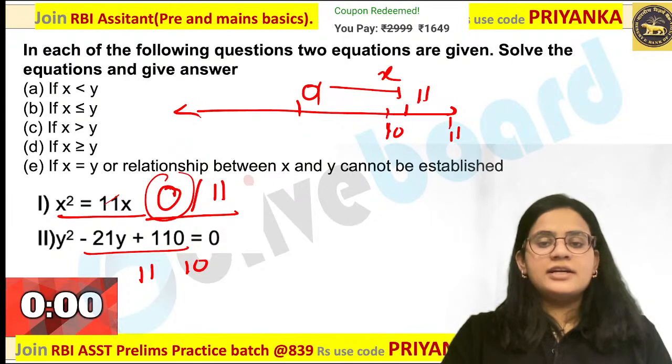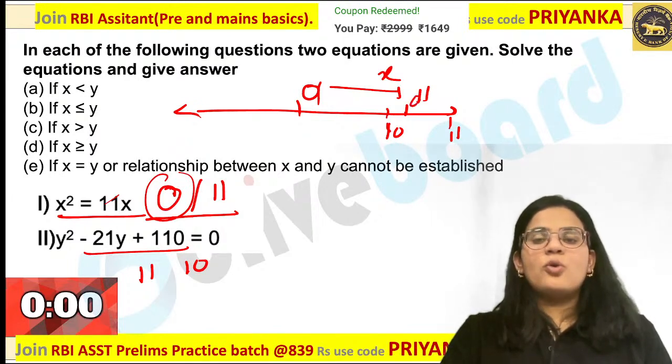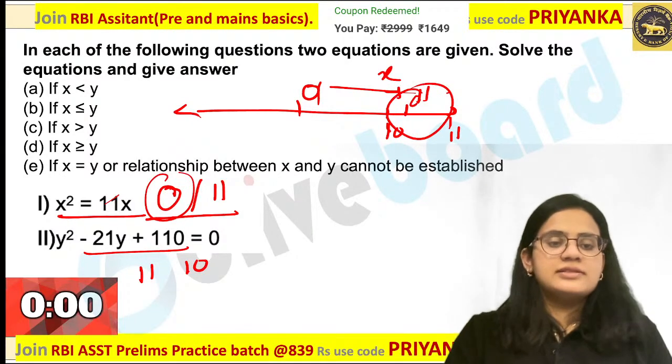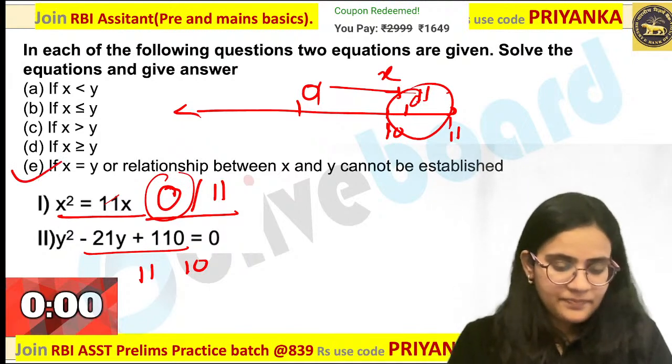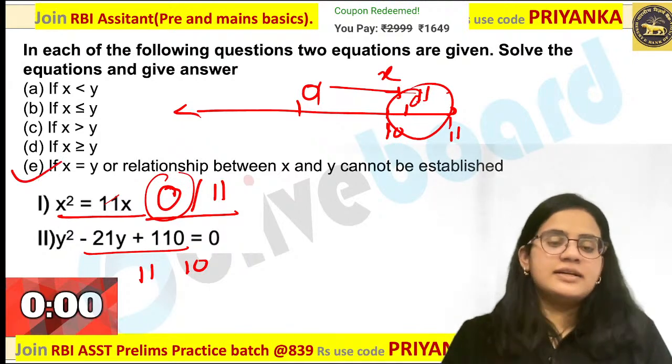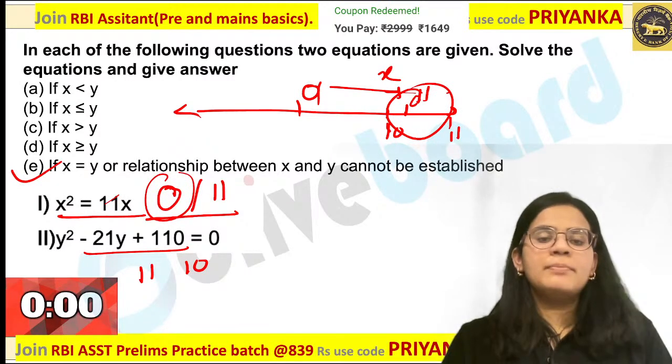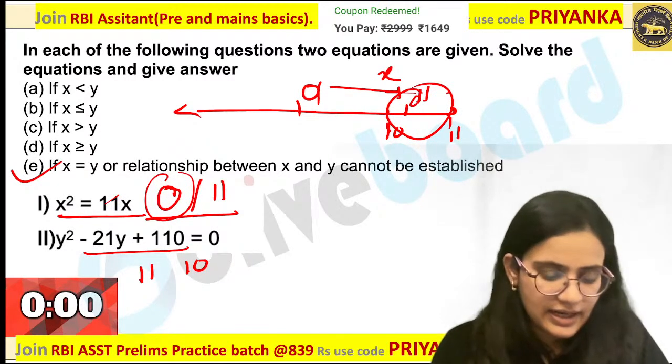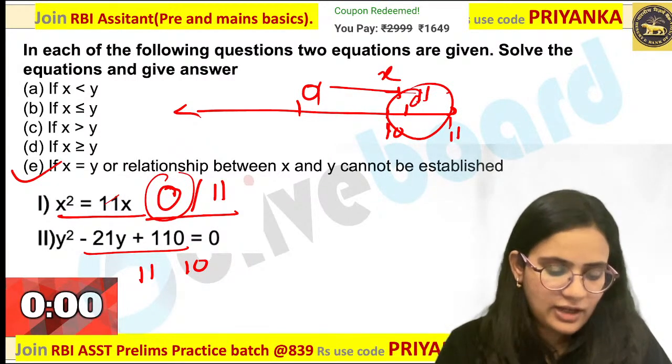So what would be the answer? You can check here. There is overlap in this case. So your answer will be C and D. Please check out the answer. There is overlap over here because of 0 value. So what is the correct answer? C and D would be the value over here.